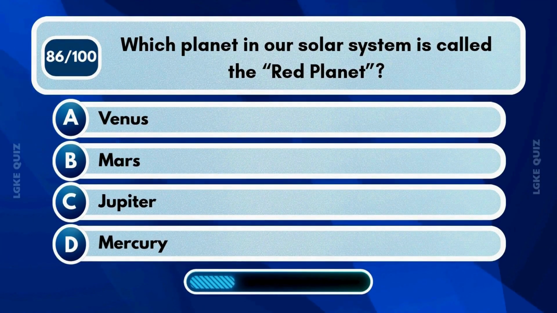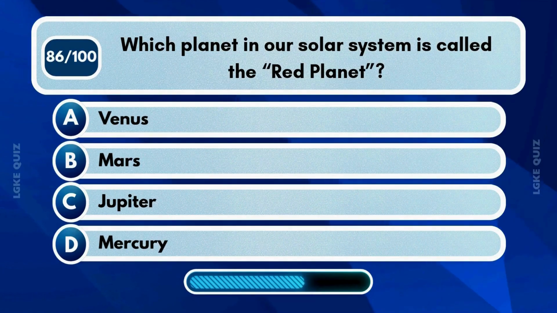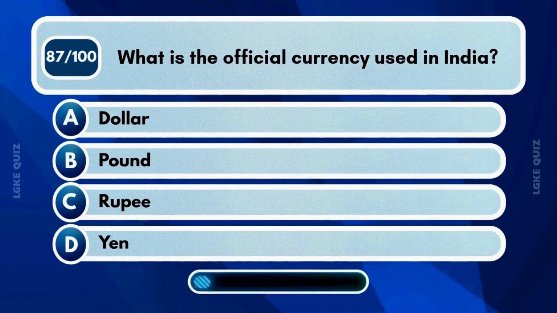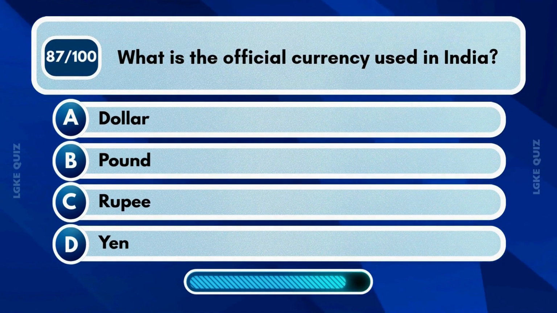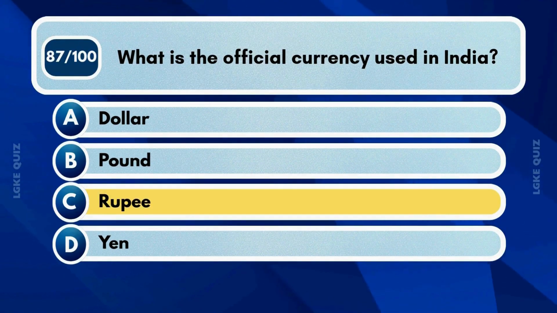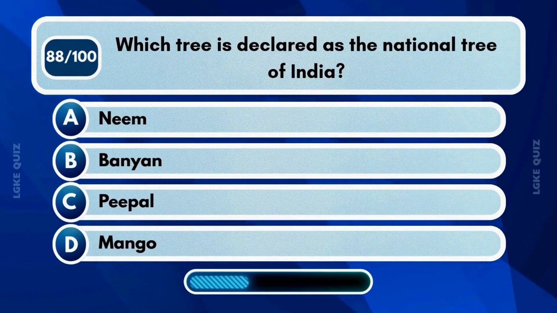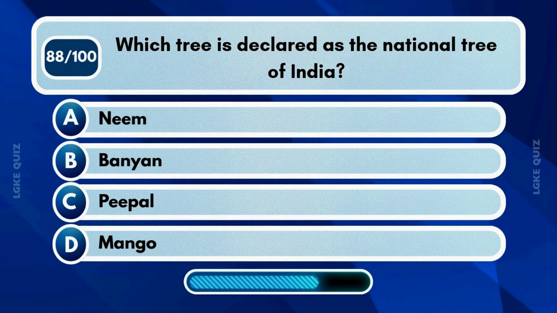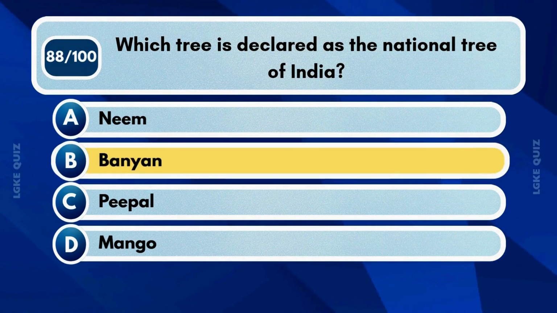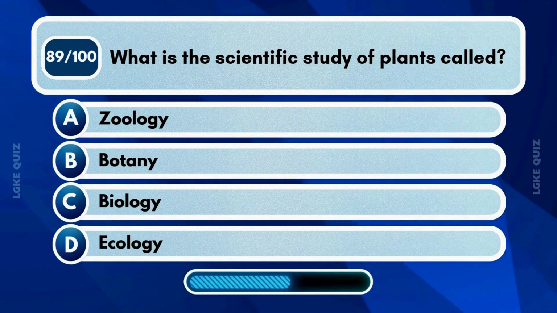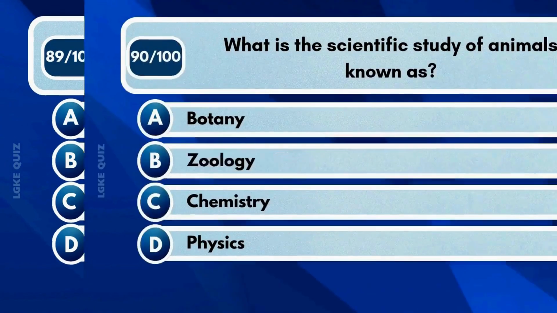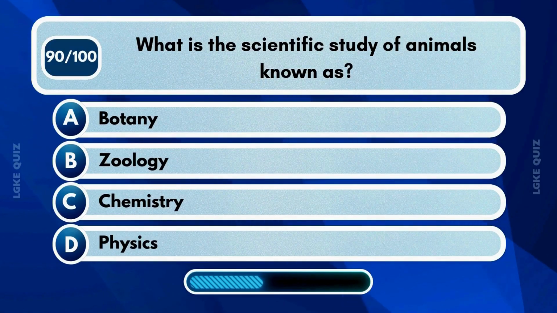Which planet in our solar system is known as the red planet? What is the official currency used in India? Which tree is declared as the national tree of India? What is the scientific study of plants called? What is the scientific study of animals known as?